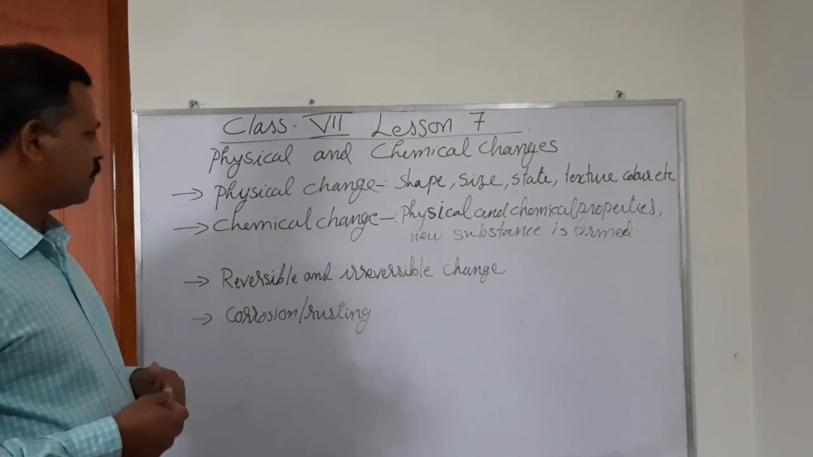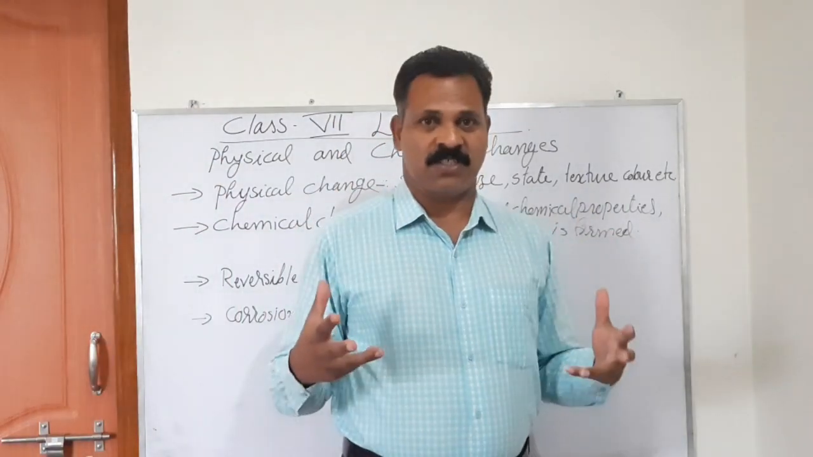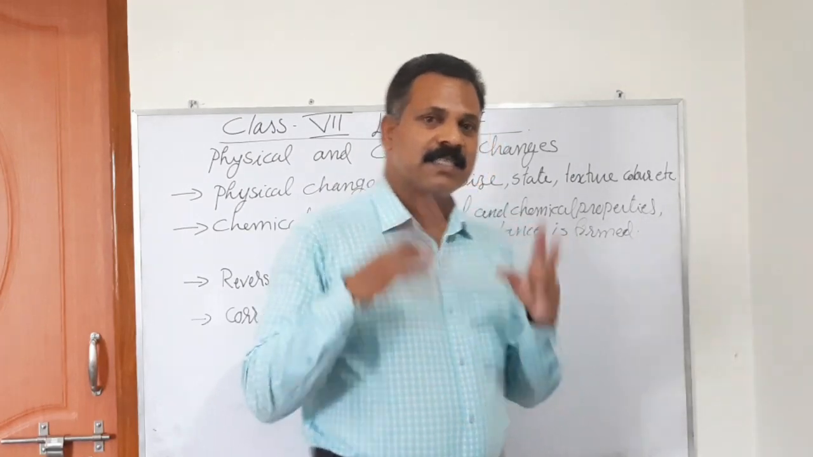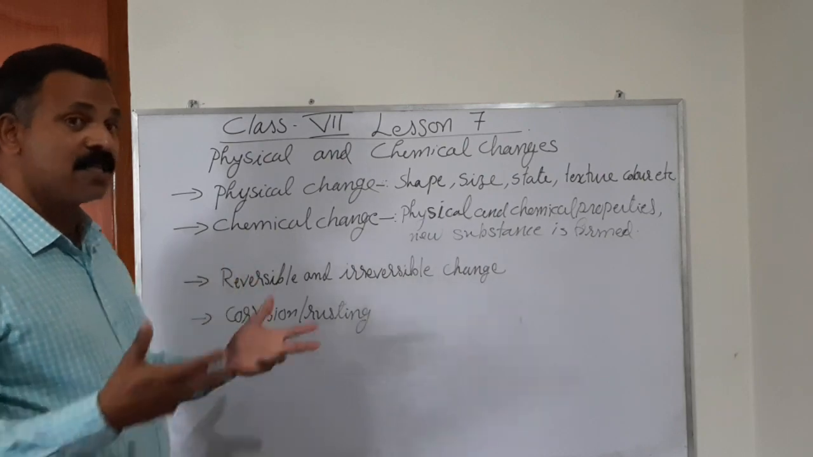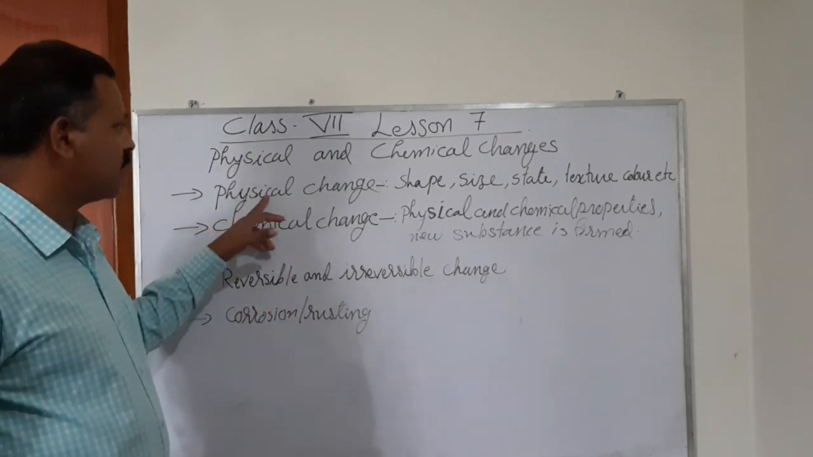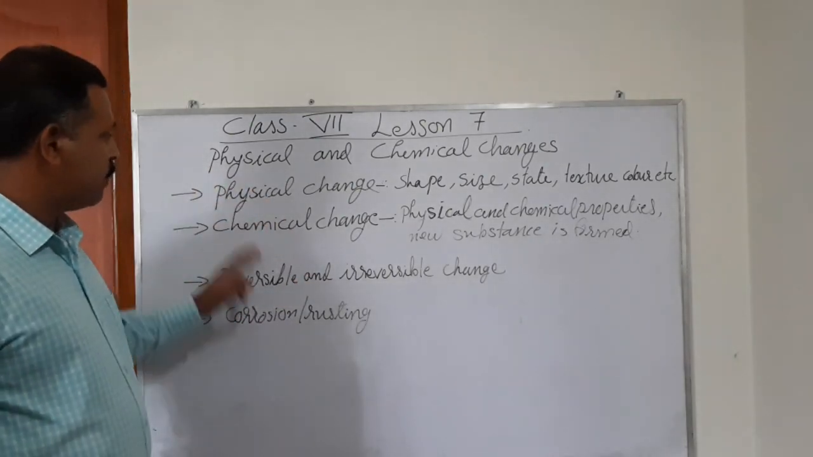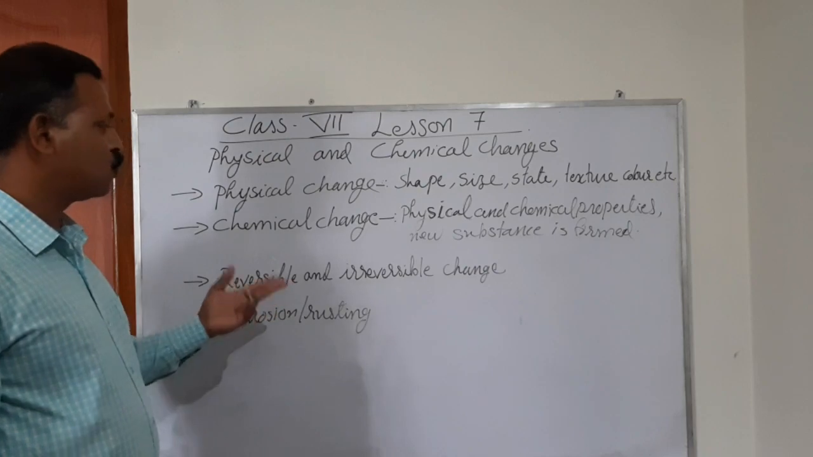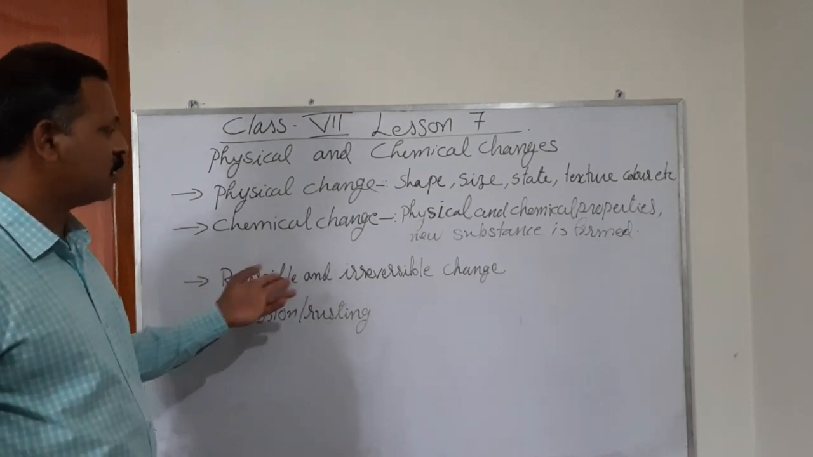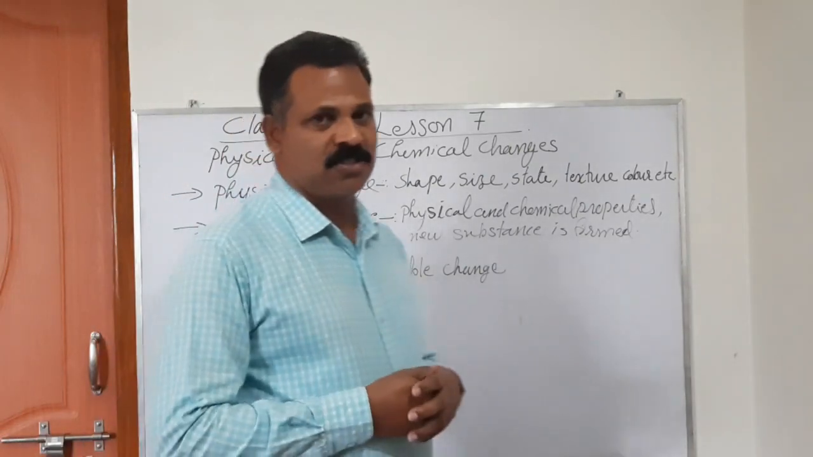Next, this is the effect of changes. Now see, the changes are of two types by their effect, or result: physical change and chemical change. But by nature, the changes are again divided into two: reversible and irreversible change. What is a reversible change?